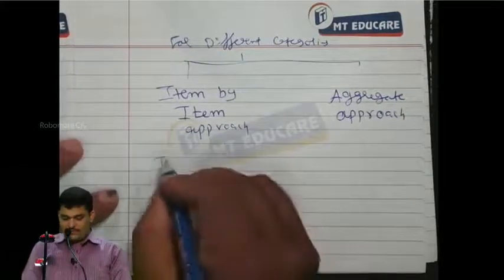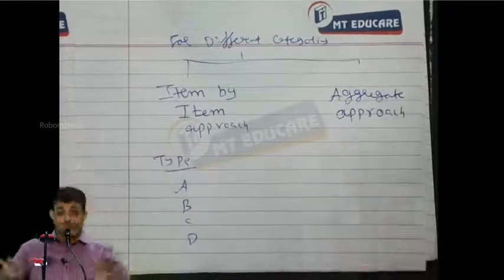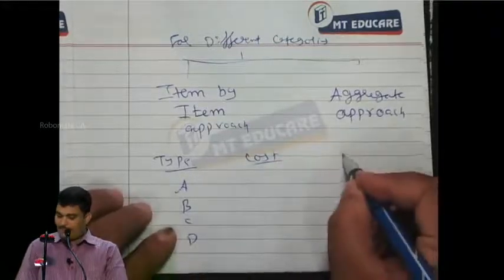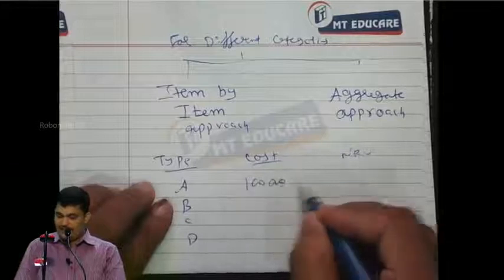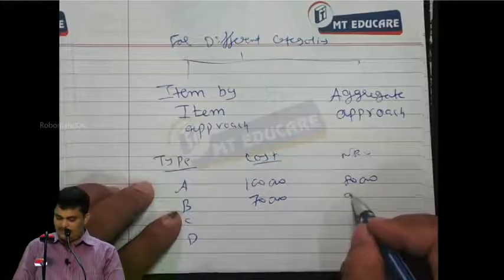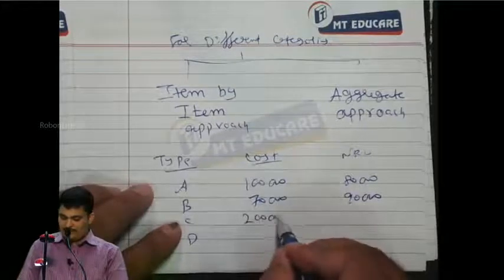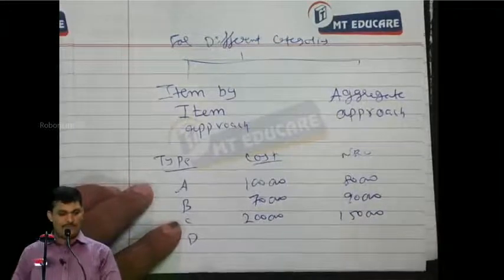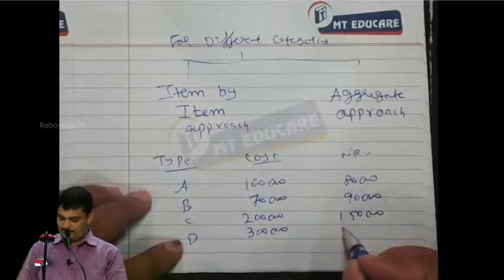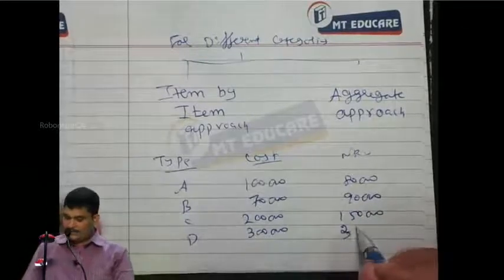Suppose you have four categories of goods in an enterprise, types A, B, C, D. Cost and NRV: 1,80,000; 70,000; 90,000; 2 lakhs; 1,50,000; 3 lakhs; 3,10,000.